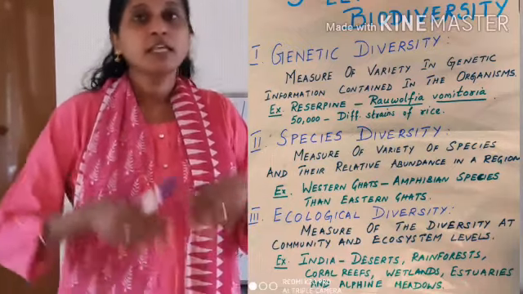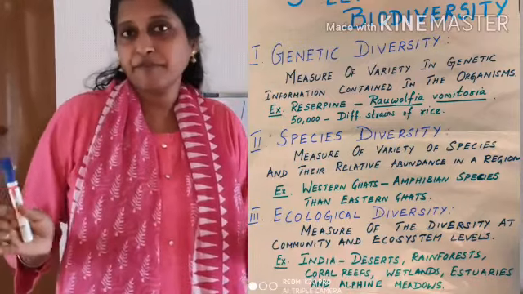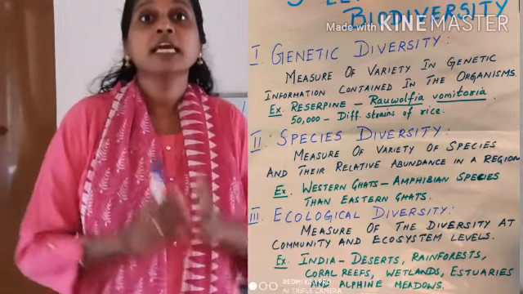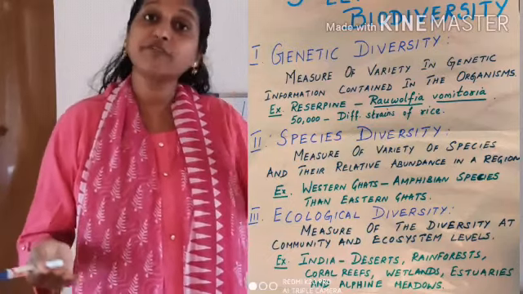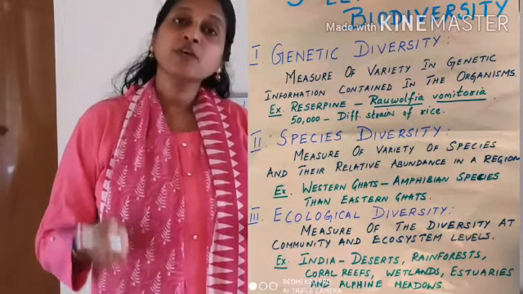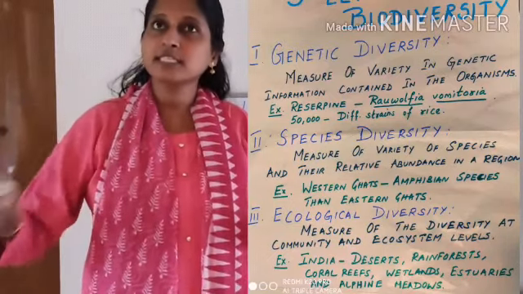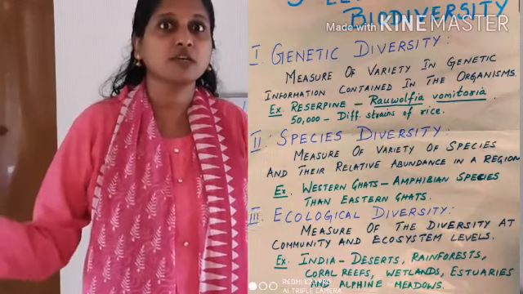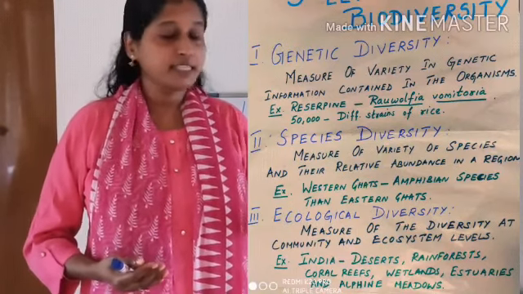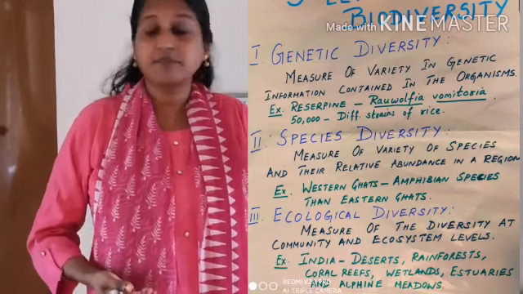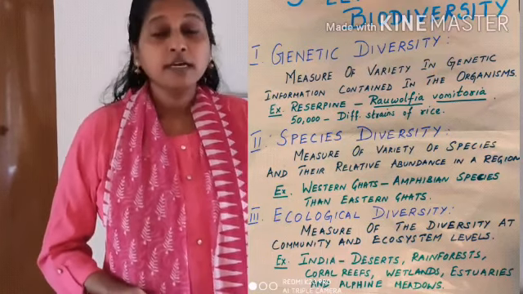Which means that the species is also not the same everywhere. The species diversity differs from place to place. You can find different types of species in different regions at different rates. So, if there are differences in the diversity of species, then we call it species diversity. Again, India, the same thing you cannot find in America, the same thing you cannot find in Africa, right?